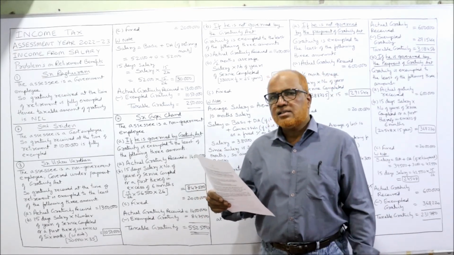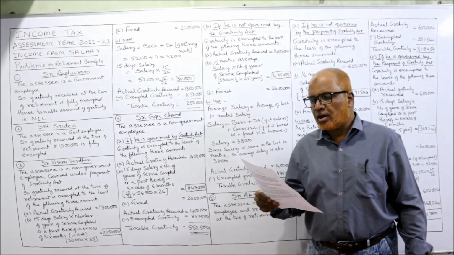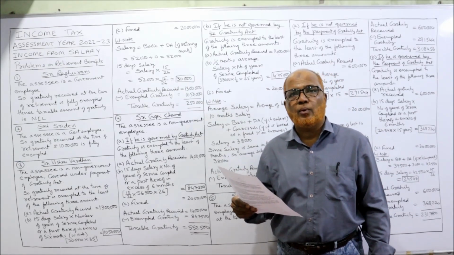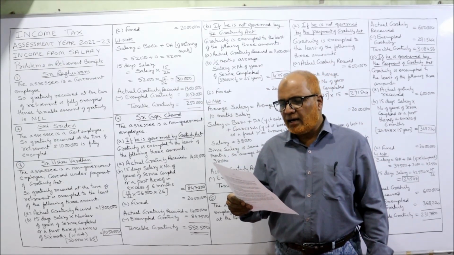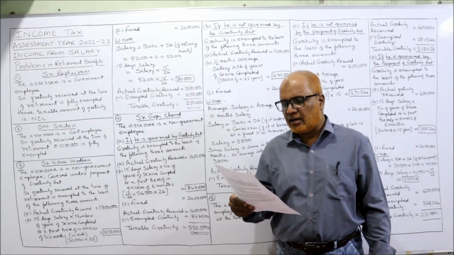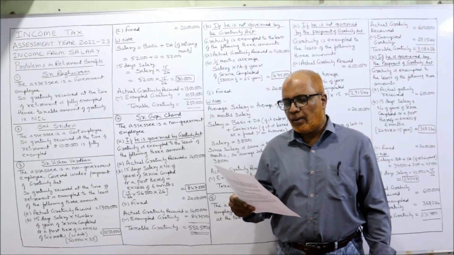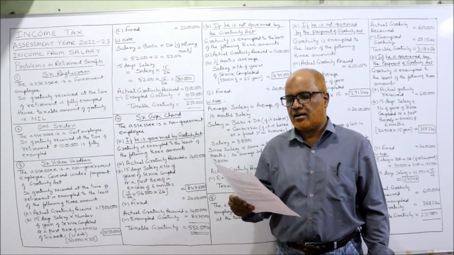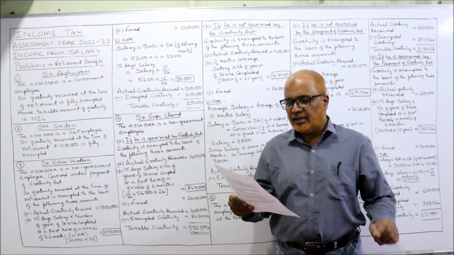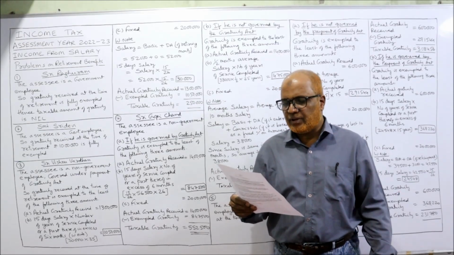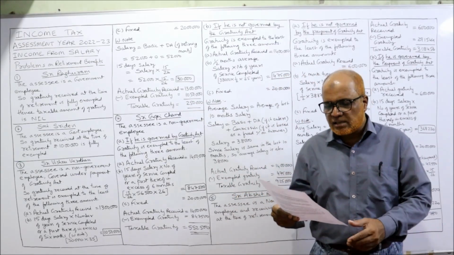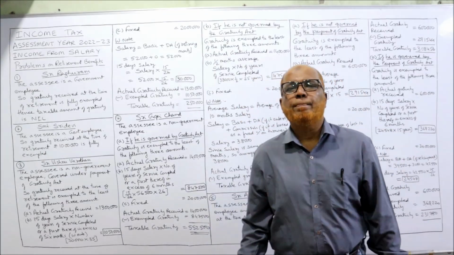Next, second, Srimati Sri Devi, a lecturer in Government Degree College, Hyderabad, again a government employee, retired from the service during the previous year relevant to the current assessment year. She completed 32 years of service and received gratuity of 10 lakh. Her basic salary on the date of retirement was 56,850 per month and DA 24,200 per month. Calculate the exempted amount of gratuity.